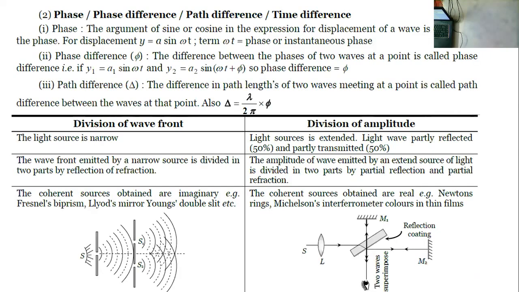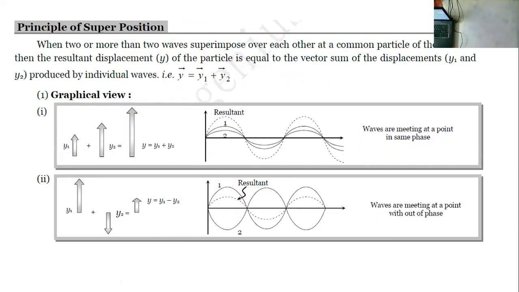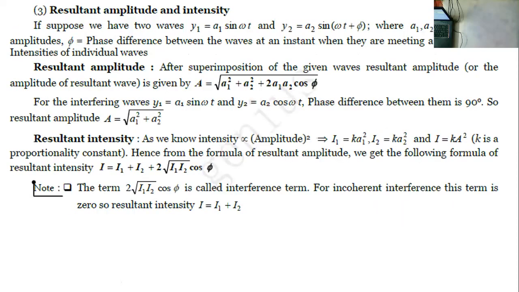Phase difference, path difference, and time difference are the topics we discussed, as well as division of wavefronts, division of amplitude, and the principle of superposition. What does the principle of superposition state? It says that y is equal to y1 plus y2. Next, resultant amplitudes, and these formulas we also discussed.